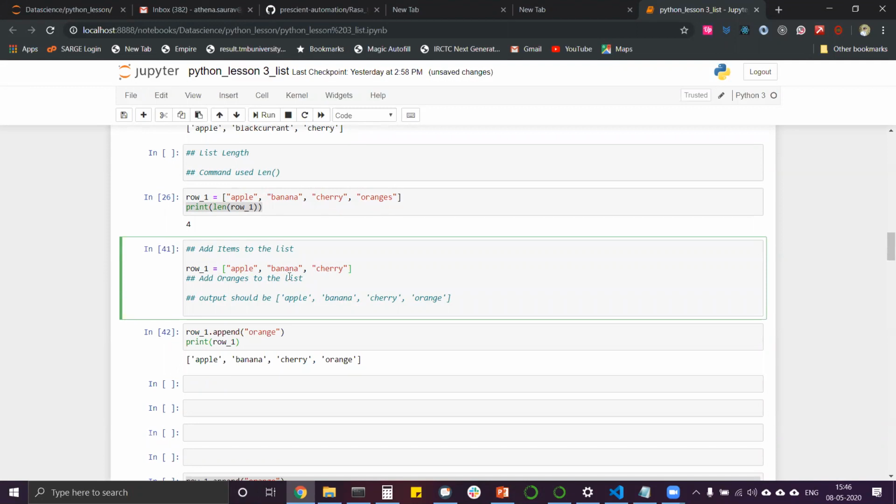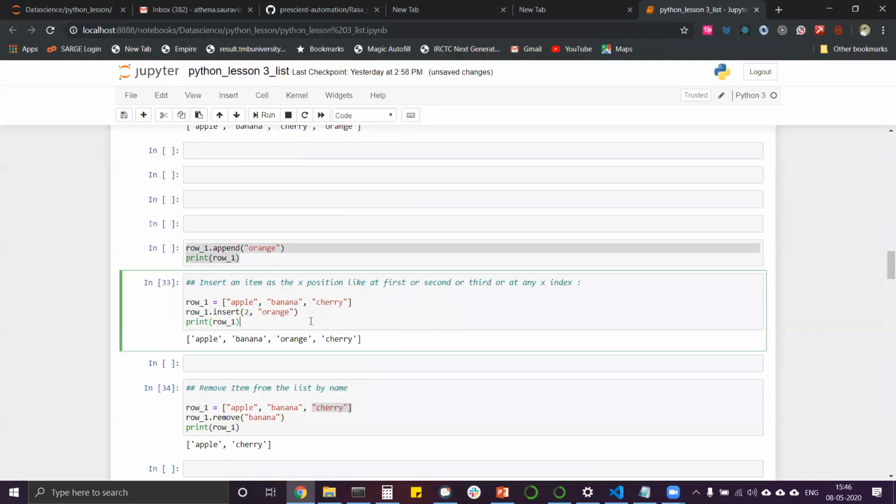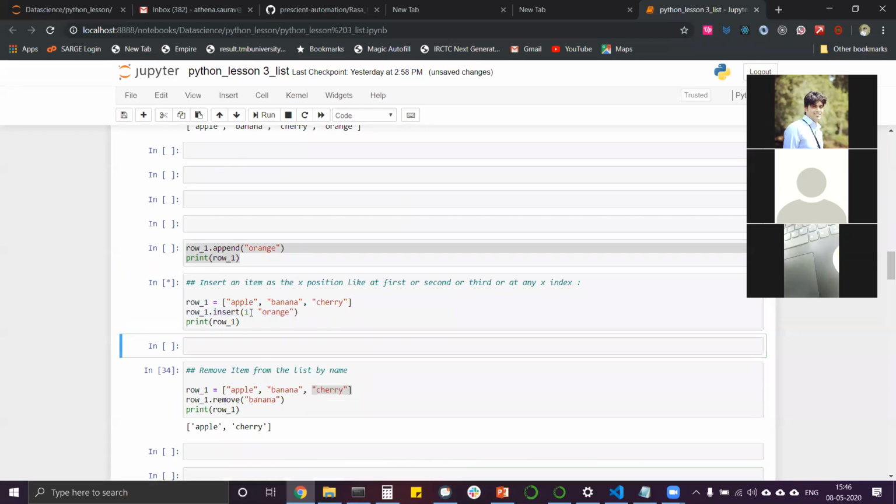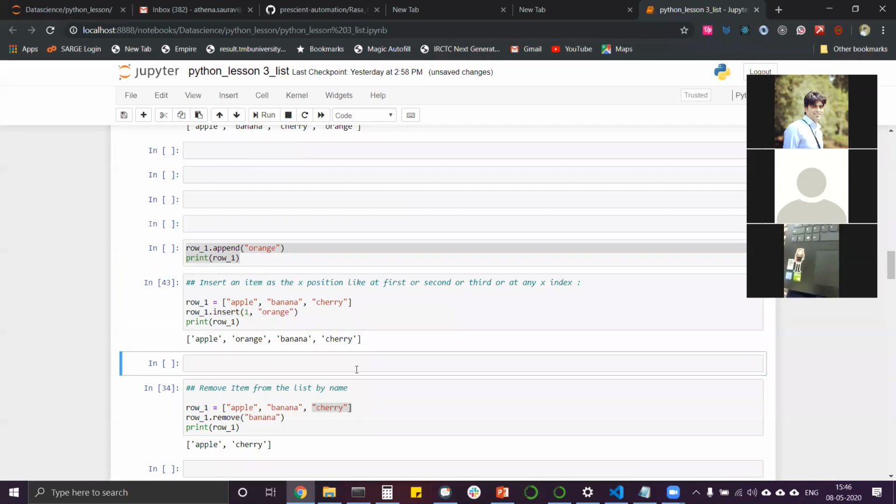Now, replacing we have already done. We wanted to add oranges in between: apple should be at the 0 position, orange should be at the second position, then banana, and cherry. So it should be inserted in between. To insert in between, we use the insert command: row 1 dot insert 2 oranges. So at position 2 it inserts. At 1, if we try, it will insert oranges at that position.